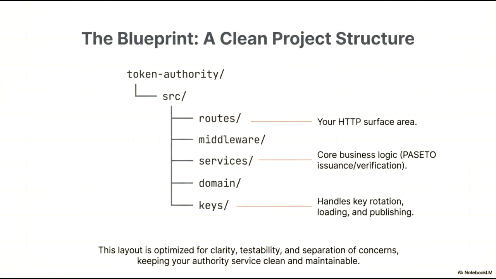We include a domain directory to isolate core entities and rules from external dependencies. Finally, the keys folder is specifically designed to handle key rotation, loading, and publishing. This layout is optimized for clarity and testability, keeping the authority service clean and easily manageable as the project grows.